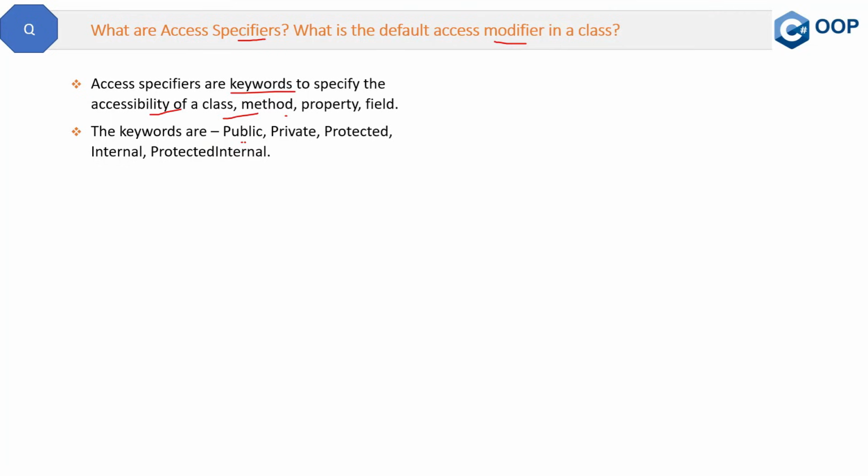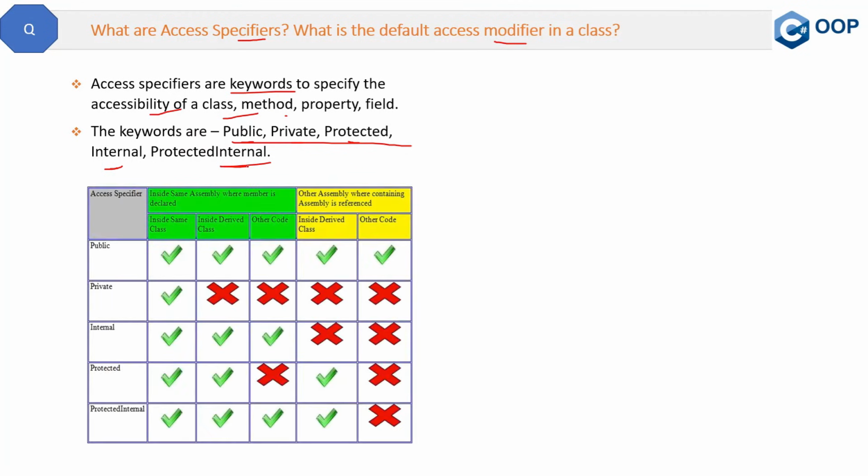The keywords are public, private, protected, internal, and protected internal. Out of these, the first three are very important. Then internal and protected internal are related to assemblies. Let me show you in this table. So here is a table that tells where these keywords are accessible and where not.